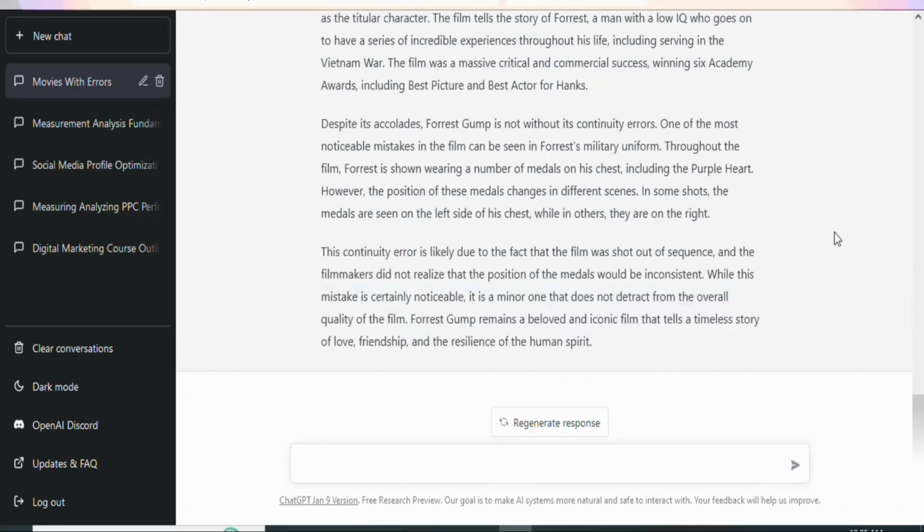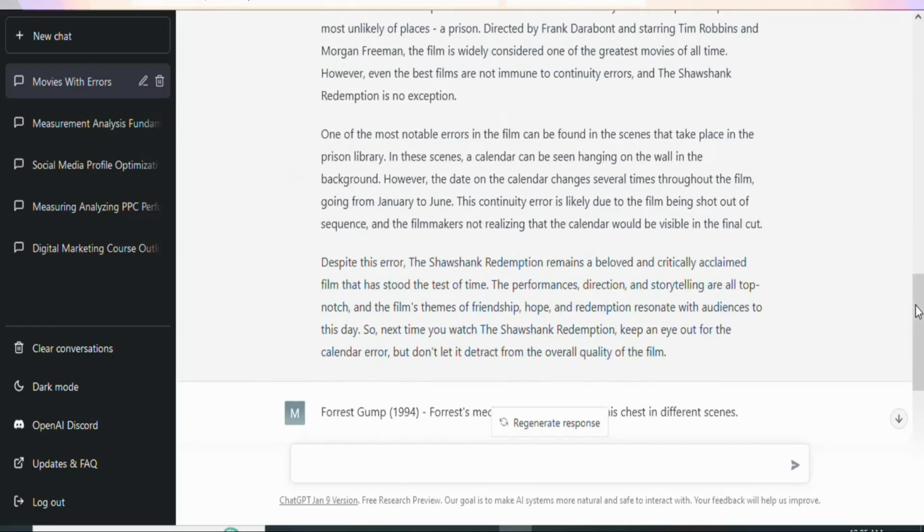So now what we are going to do is read through it and correct any errors, so you can enter your own words so that the article will be original. If you just copy everything word for word, your article might be rejected. So make sure you read through and make corrections so that you can get an original article. But you can see that ChatGPT has done the work for you. What you have to do is read through and make some corrections. Since this is a bot, it is not perfect, so you have to take note of that.